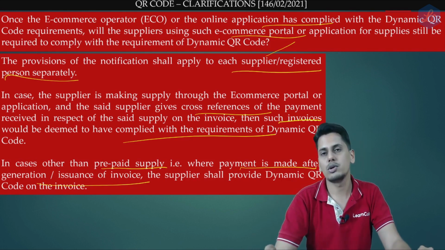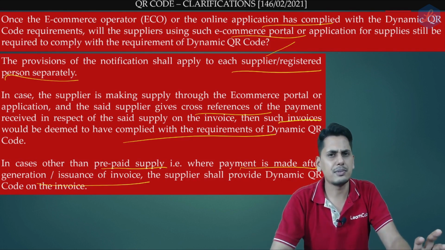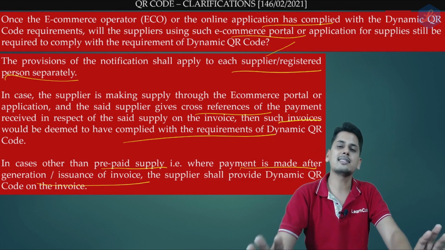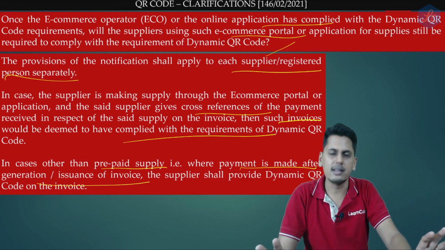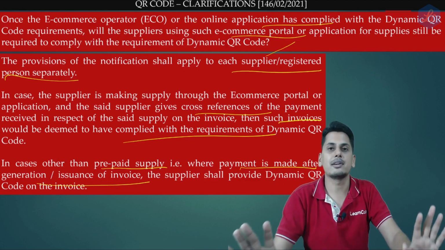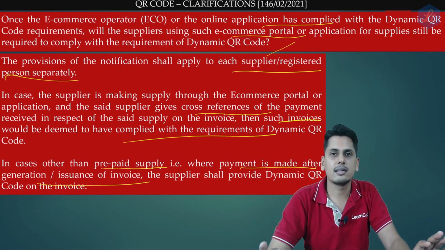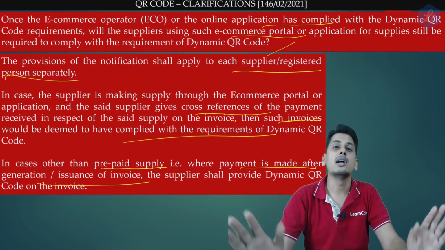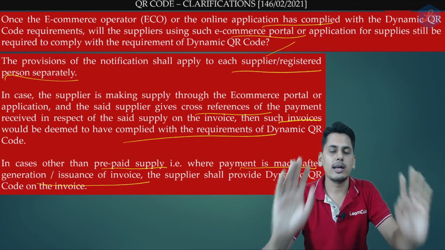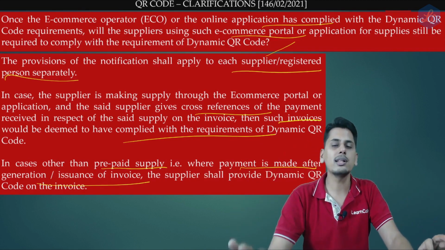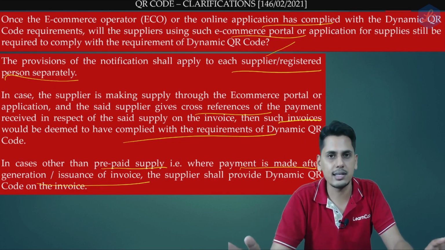I am sure you are able to follow this, friends. The sum and substance is only so much. As regards prepaid invoices, printing the reference number is a sufficient compliance. And as regards postpaid invoices, printing dynamic QR code is mandatory. This is the total sum and substance of whatever we have discussed so far.